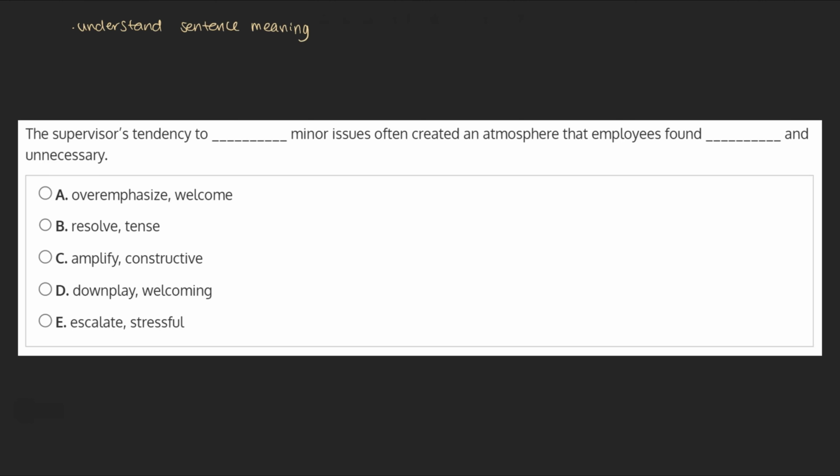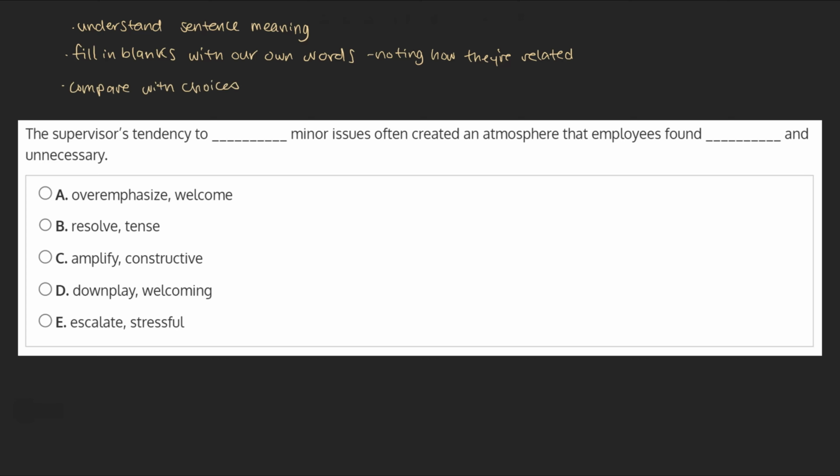Then, before looking at the choices, we'll try filling each blank with our own simple placeholder word based on the context. Often, the structure of the sentence will give us a clue about how the two blanks relate to one another, whether the sentence is showing contrast, cause and effect, or adding two similar ideas. After that, we'll take a look at the choices.